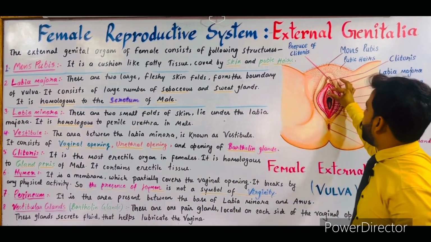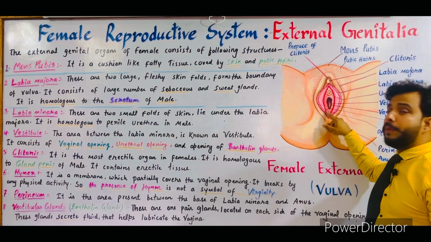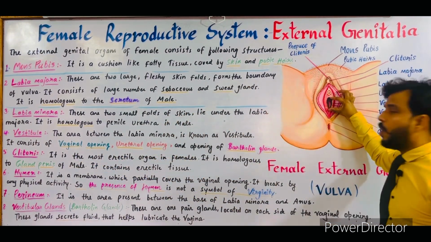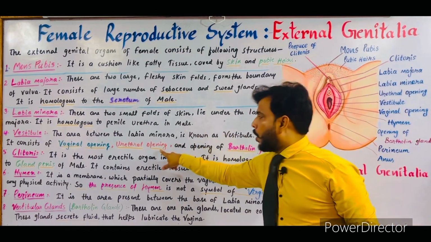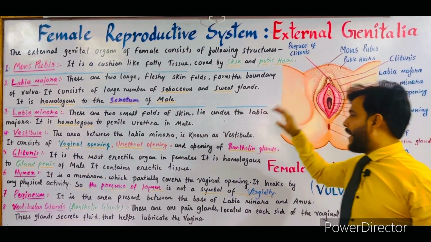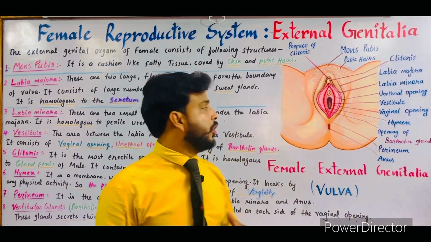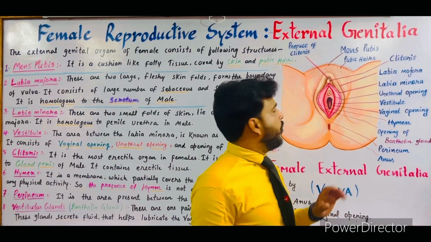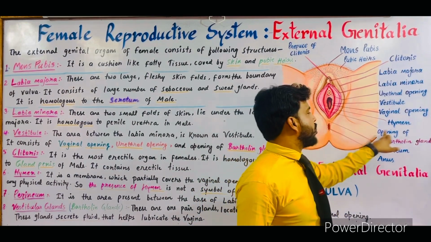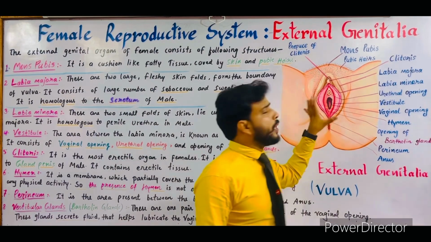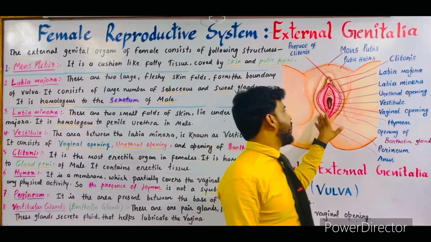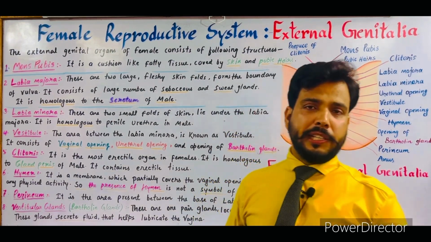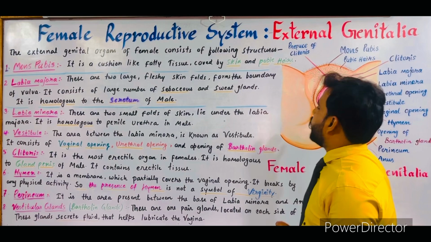So the first structures are the urethral opening, vaginal opening, and openings of Bartholin glands. First one, vaginal opening. The most important part is the vaginal opening. Next is the urethral opening. And also the openings of Bartholin glands. These two tiny, small openings which I made with yellow color are the openings of Bartholin glands. Actually, one pair of Bartholin glands are situated on both sides of the vaginal opening. Both secrete fluid which lubricates the vagina at the time of intercourse. So these are the openings of Bartholin glands.